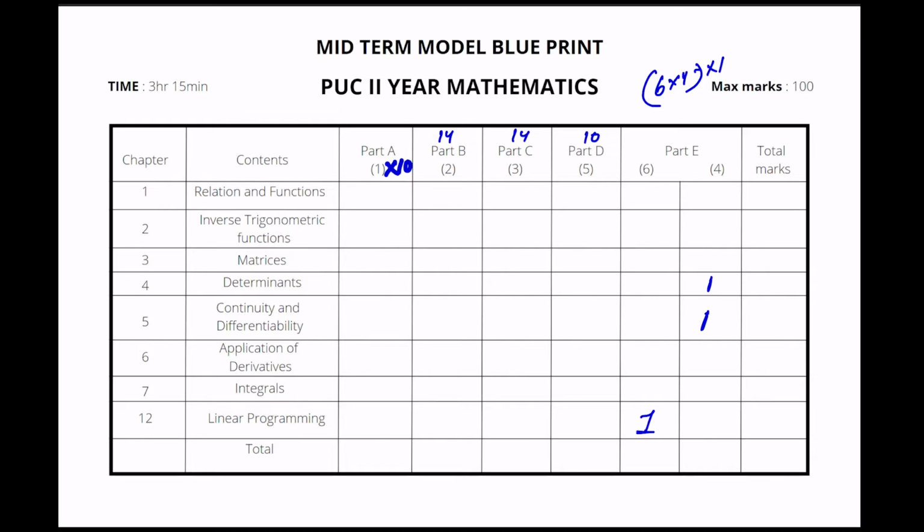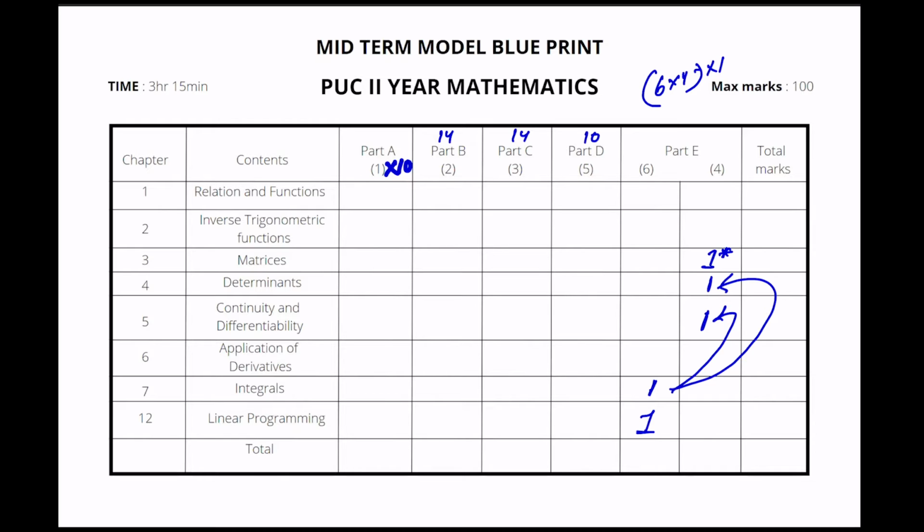That's simple. Now coming to integrals, we can expect a 6 marker. You can expect 6 markers from integrals, and it will be a combination either with this or with this. Clear? Either with continuity and differentiability or with determinants. It can be here also, students. So these are the options, either matrices, determinants, or continuity and differentiability. Most probably, 99% of the 6 markers will be from linear programming and integrals.